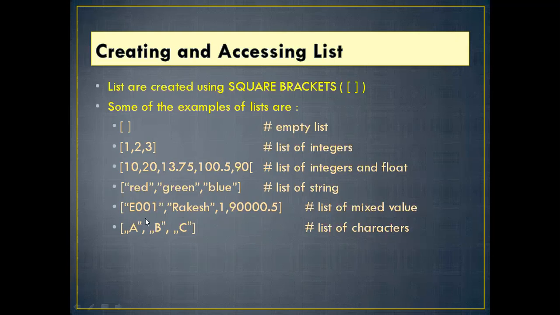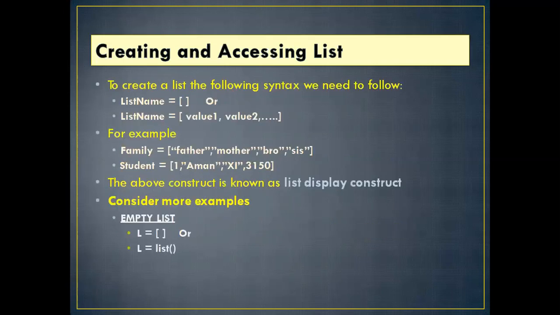And also you can assign values like this. This is a number, a name, and all these values are mixed values in a list. Also A, B, C, D, any characters you can assign with single or double quotation. It is called a list. You can create a list like this with the variable name, assigning with the square bracket, all the values separated with commas.